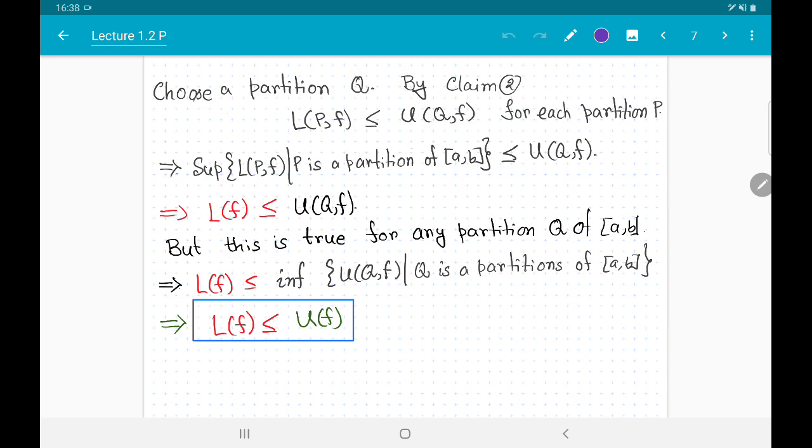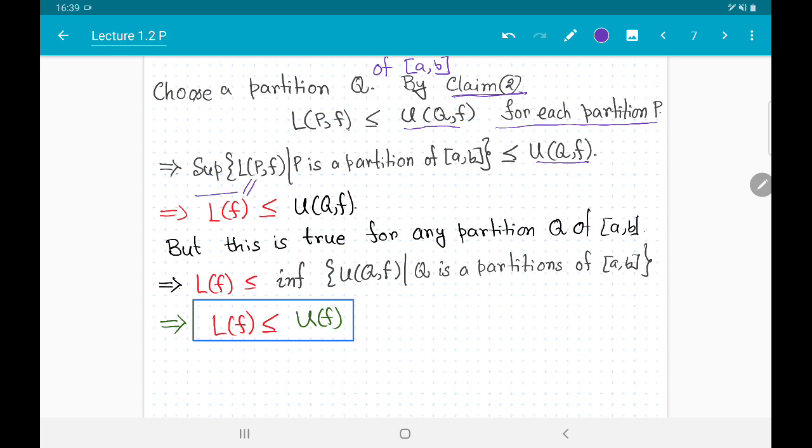We take a partition of our choice, Q, of the interval [a,b]. We have already seen by claim 2 that L(P,F) is less than or equal to U(Q,F) for each partition P. Now we take the supremum of all the L(P,F)s, and we will see that this is less than or equal to U(Q,F). And what is this supremum? The supremum is exactly equal to the quantity L(F) by definition.